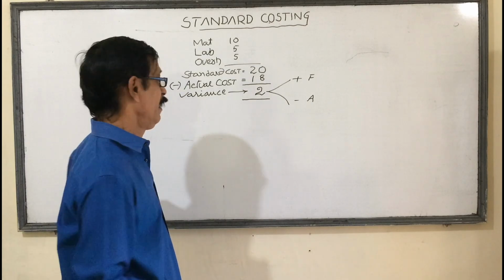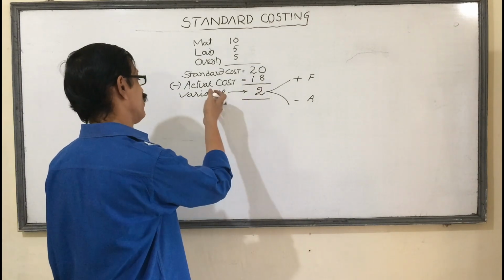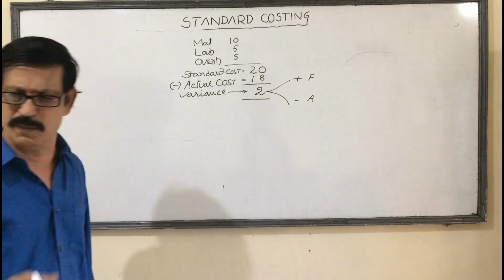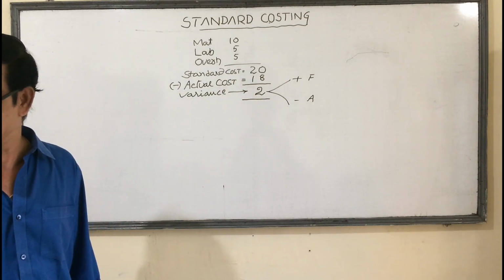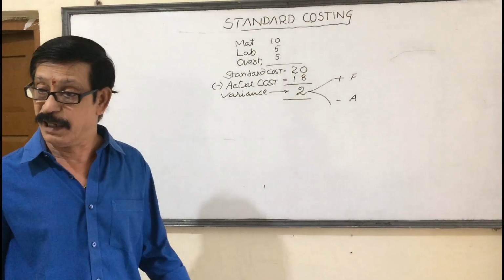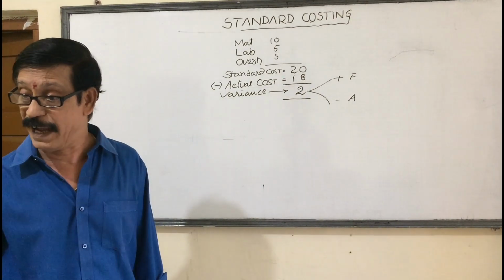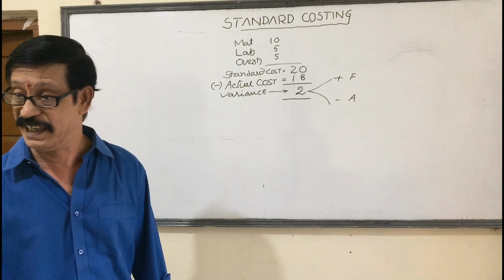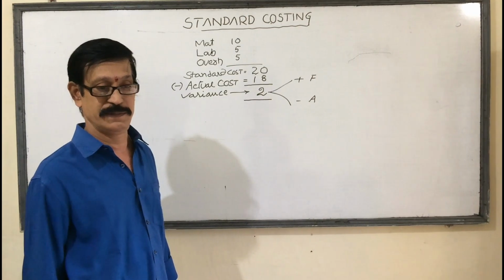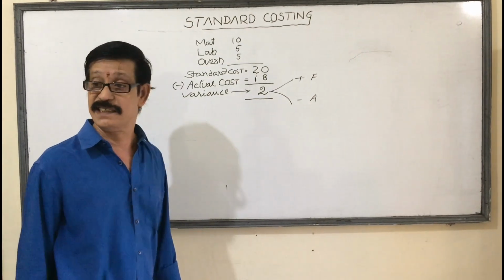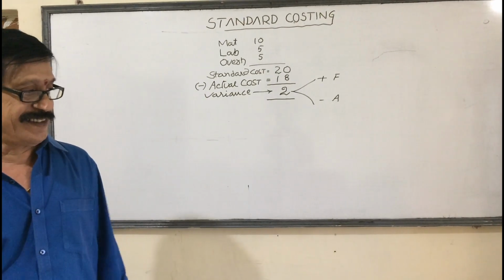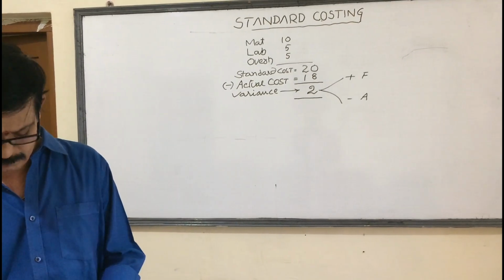Now, why did the 2 rupees difference come, that is called variance? We have taken so many factors into consideration to decide the cost. We already decided the standard cost as 20 rupees, but now it is only 18 rupees. Why did 2 rupees reduce? We are going to study that. That is called analysis, variance analysis. What is this analysis? Just I am telling one or two examples.